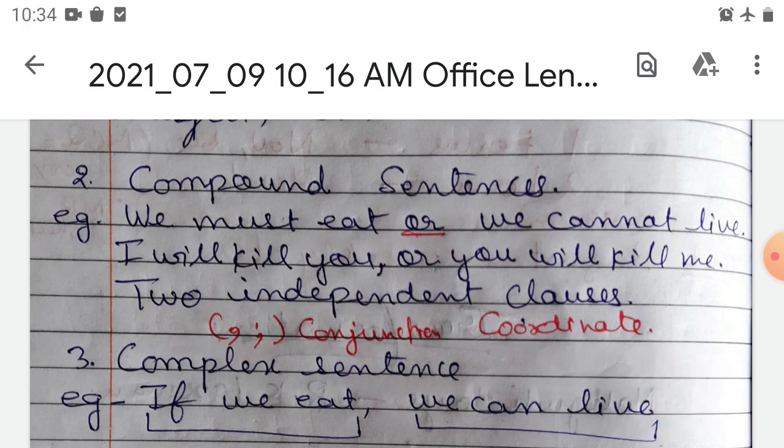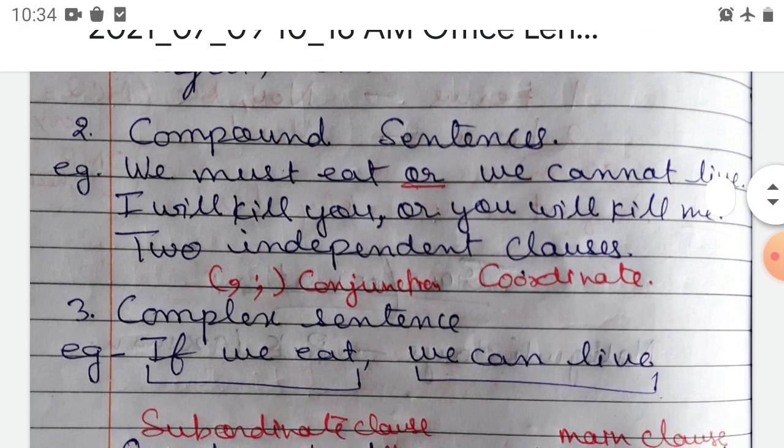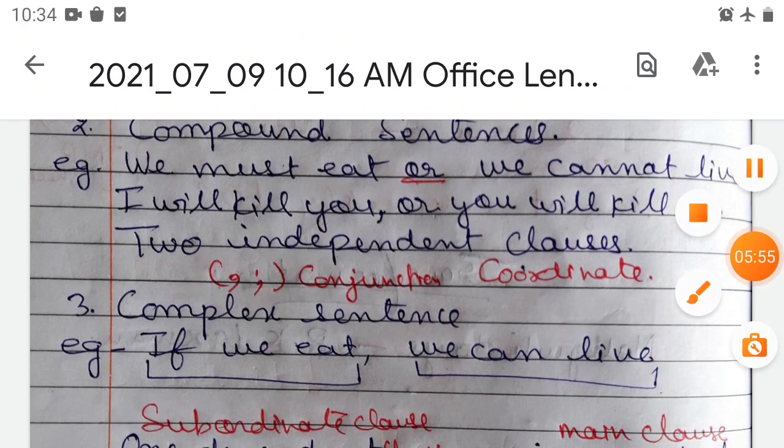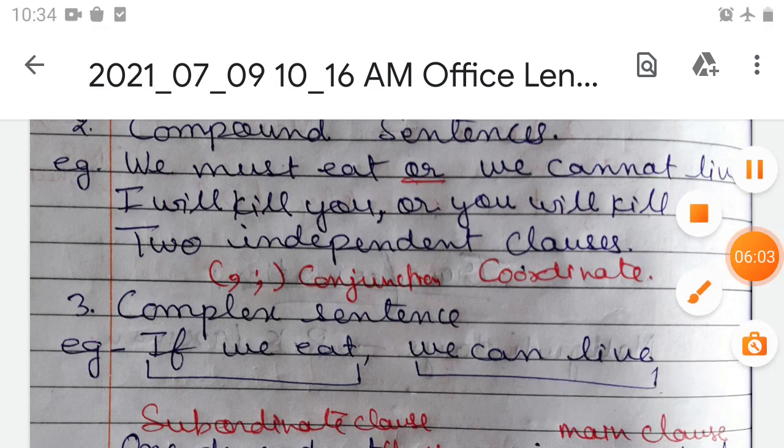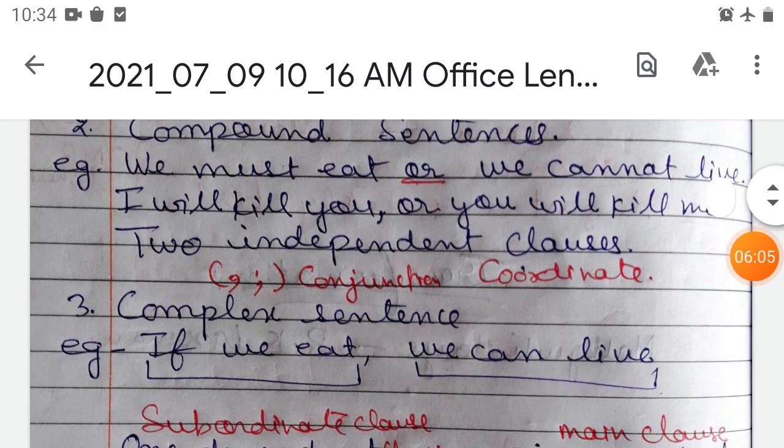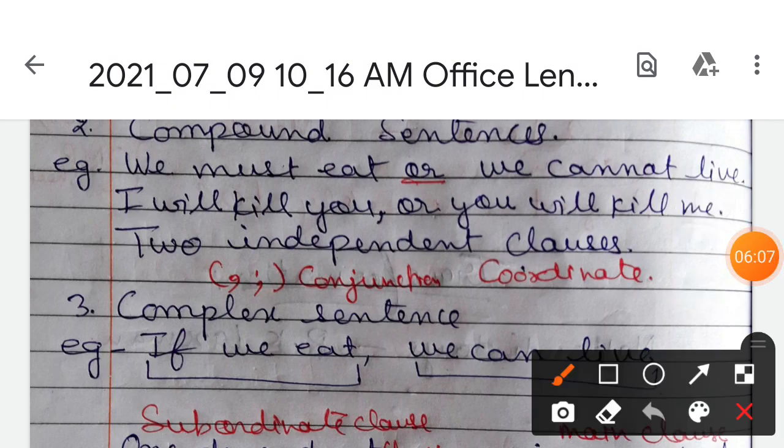Let us take another example: I will kill you, or you will kill me. Both are independent, and they are connected with or, and there is a comma. So this is our compound sentence.